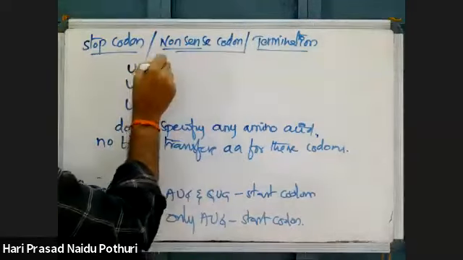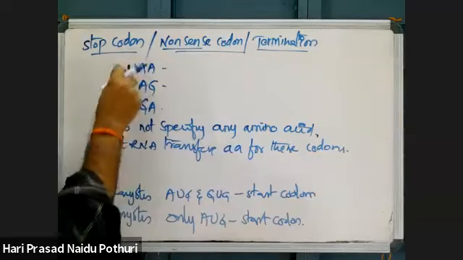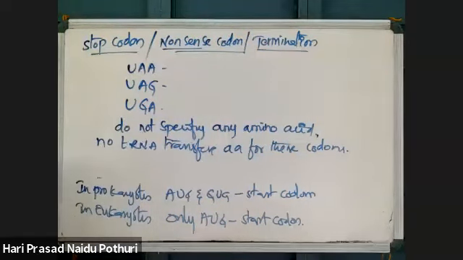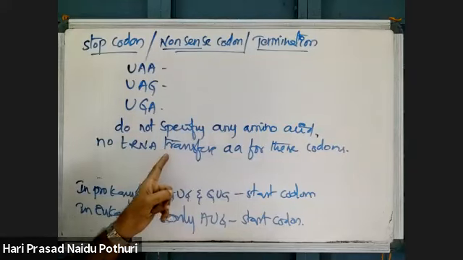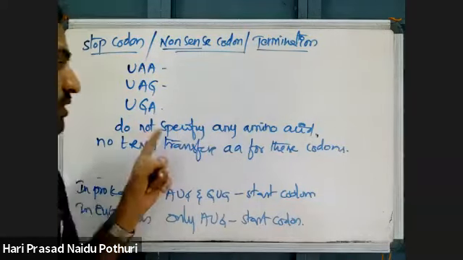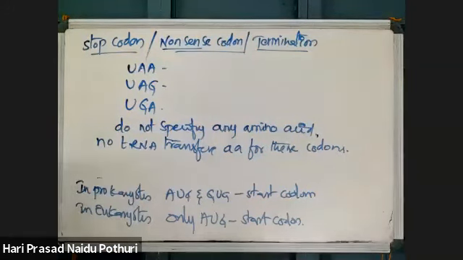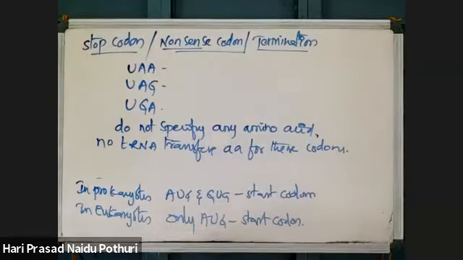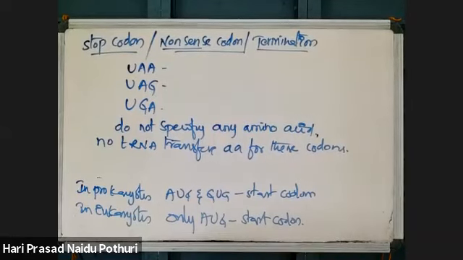If there were a tRNA which could transfer amino acids for these codons, the process would continue. But there is no tRNA, so the process will be stopped. That is why these are called stop codons or termination codons.